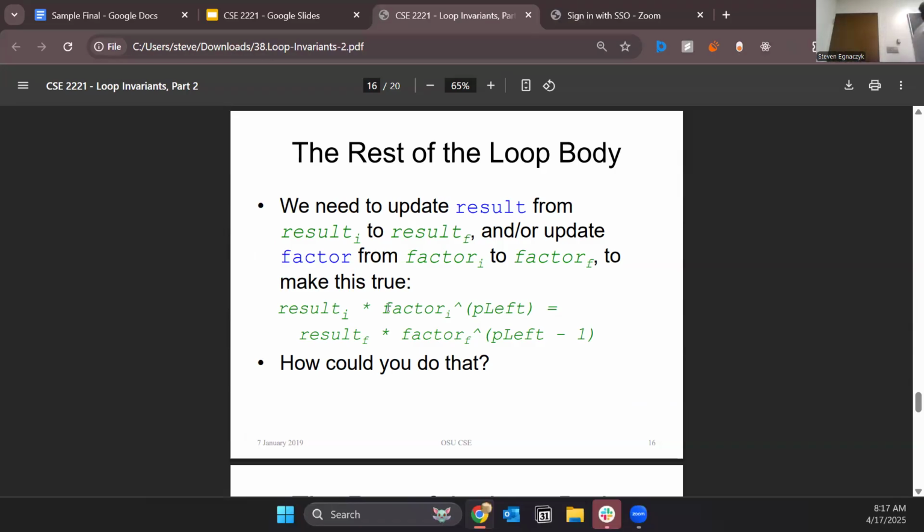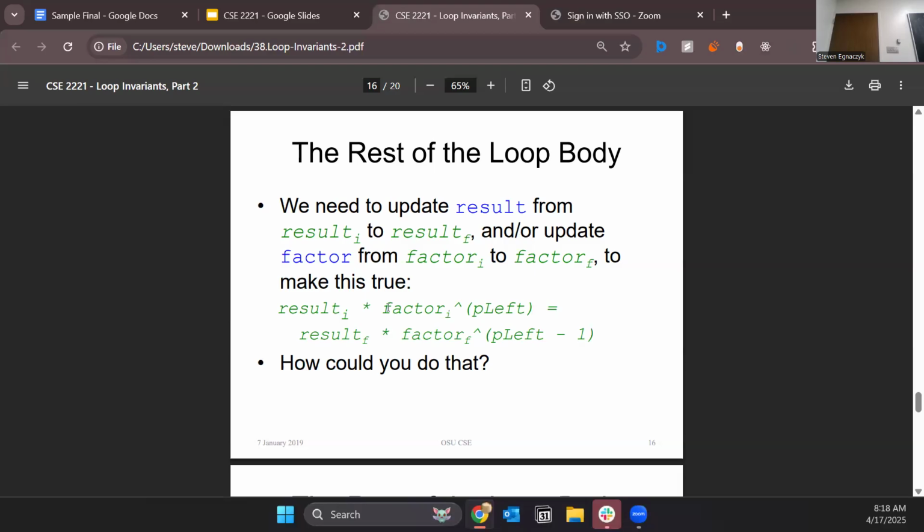Okay, I'll say it one more time. X to the P is fixed in place. We know this because the values of X and P were 3 and 5 at the beginning of the code, and they were equal to 3 and 5 at the end of the code. They cannot change. This is fixed in place. We know that P left is decreased over time because it started at 5. The loop body was running while P left is greater than 0, and we are told specifically that it's decreased over time. That's our update metric. So P left has to eventually be equal to 0. So this has to be changed as well.